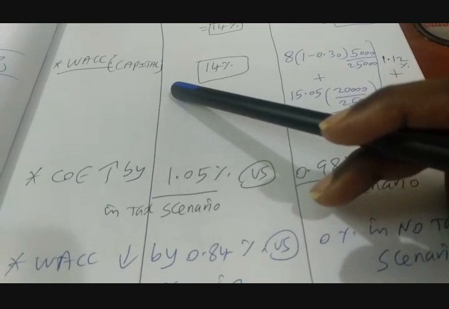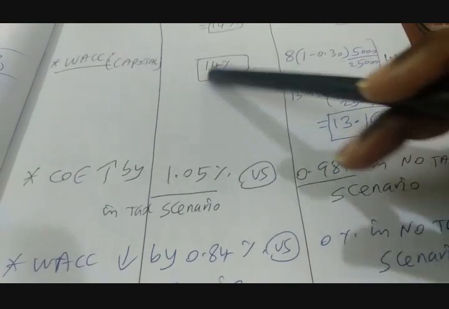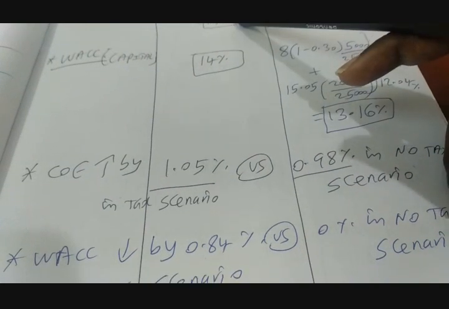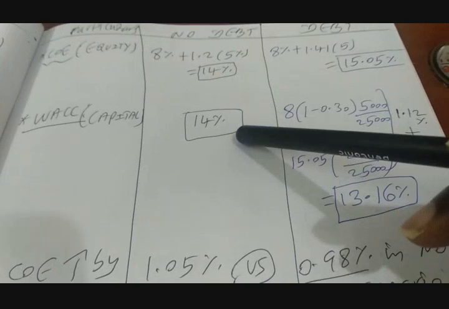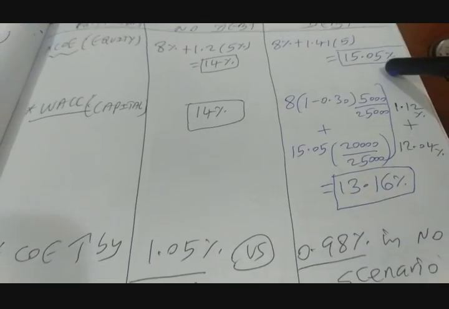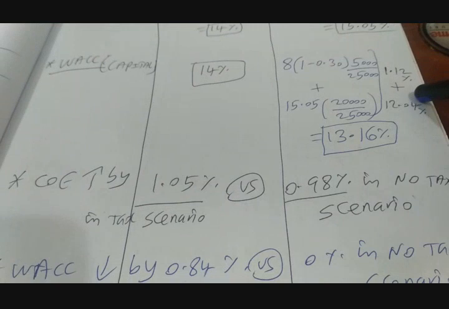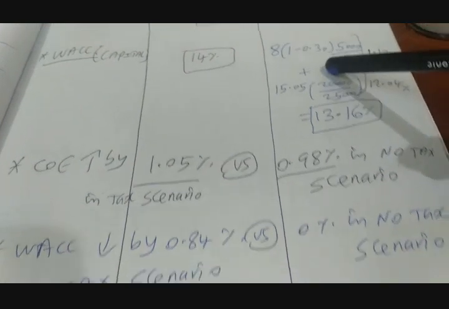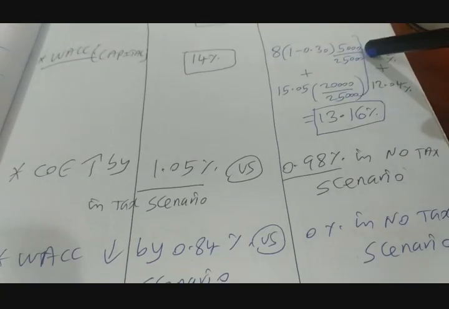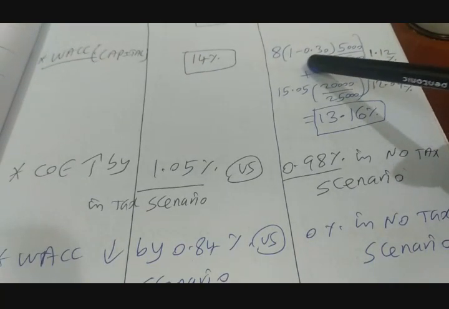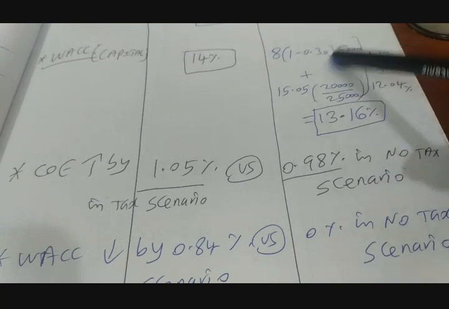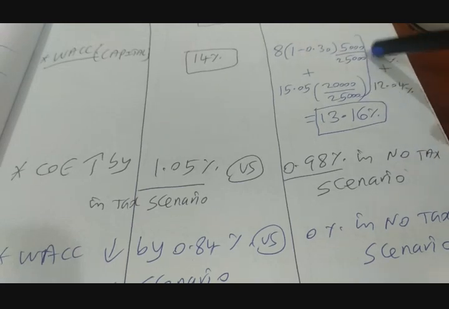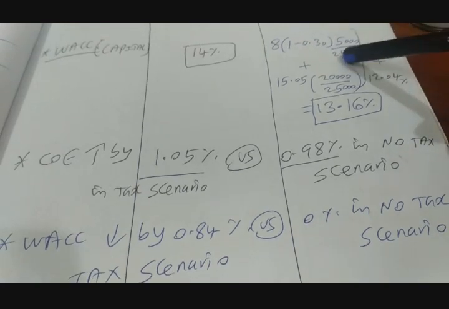Now let's compute WACC or cost of capital, right? So it is 14% under the no debt option because there is no debt. So it means cost of equity becomes cost of capital. Whereas under the option of borrowing, it is going to change, right? So how is it changing? Let's first find out post-tax cost of debt. Let's also find out weighted post-tax cost of debt, right? So that is going to be 8 into 1 minus 0.30. This is your post-tax cost of debt, that is around 5.6%, which we have already computed, into value of debt divided by value of the firm.